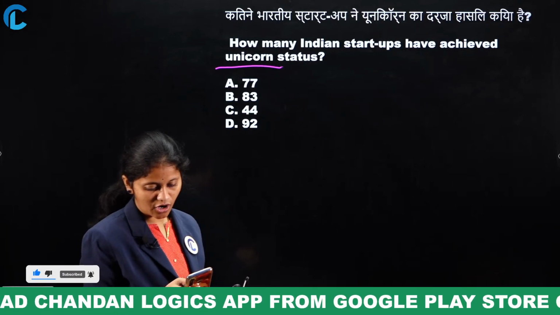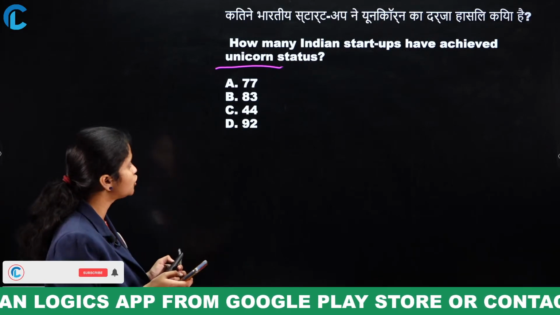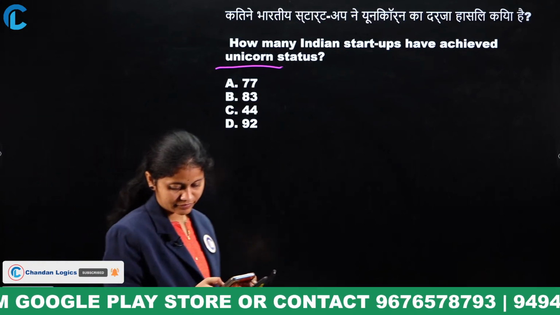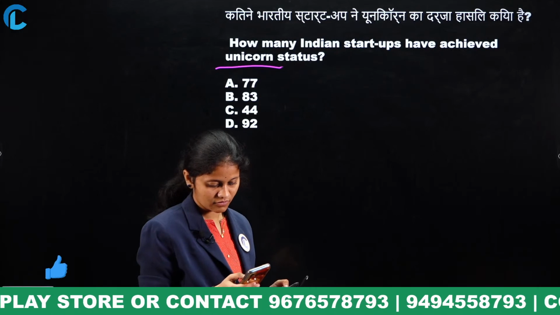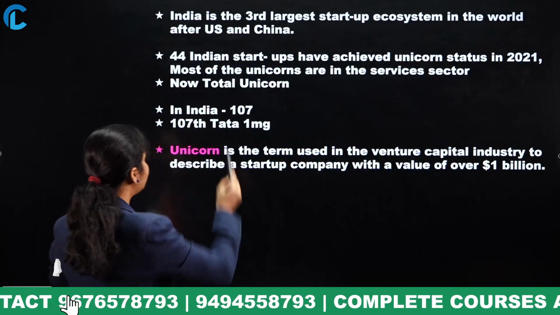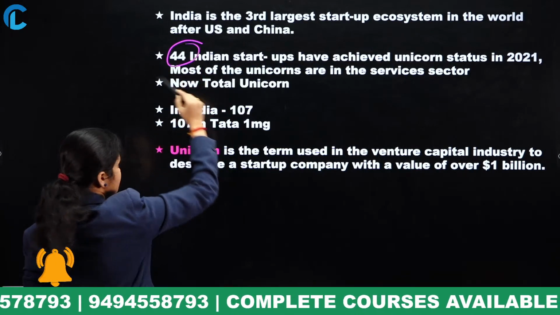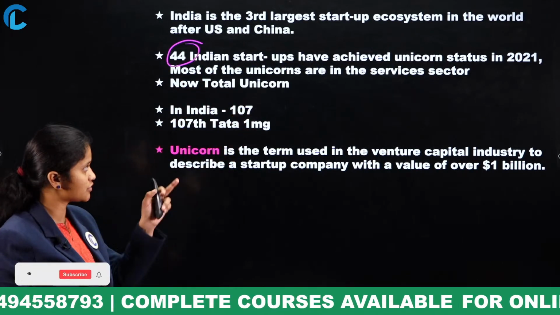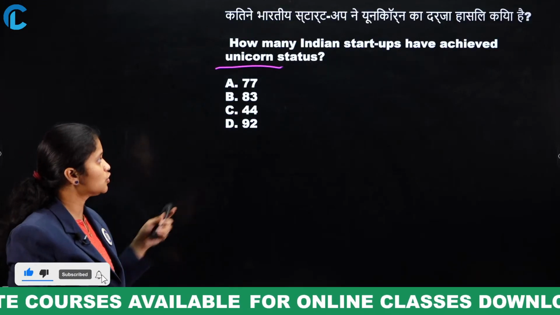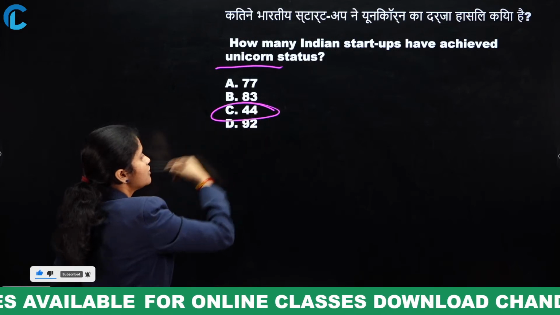83, Suresh. How many startups have achieved unicorn status, especially Indian startups? So here you can observe clearly 44 Indian startups have achieved the unicorn status in 2021. Most of the unicorns are in the service sectors. So here your answer is option C, 44.